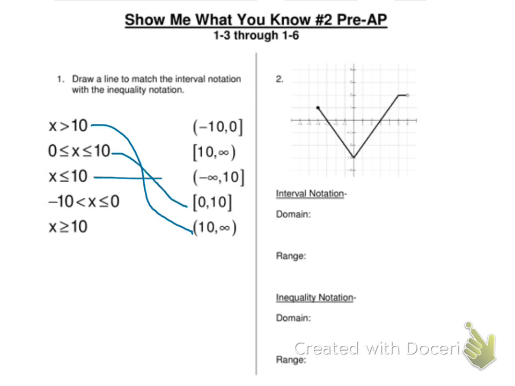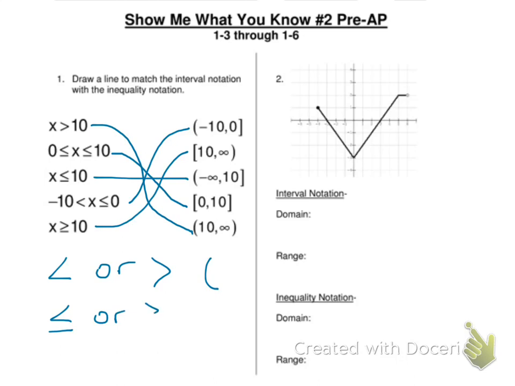So here is the correct answer set, and just remember, if it's a less than or a greater than, it should be a parentheses, and if it's a less than or equal to or a greater than or equal to, it should be a bracket. So that's the important part to remember there.